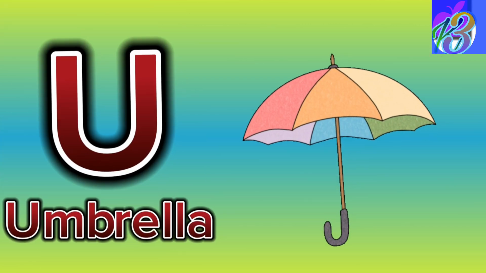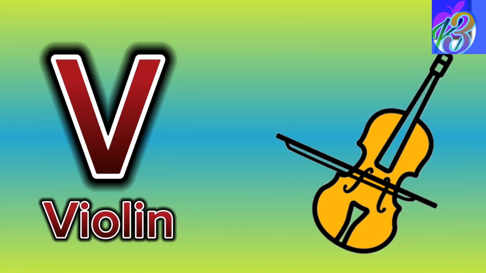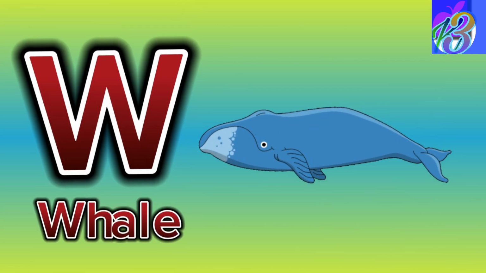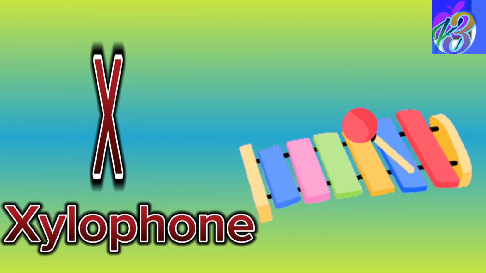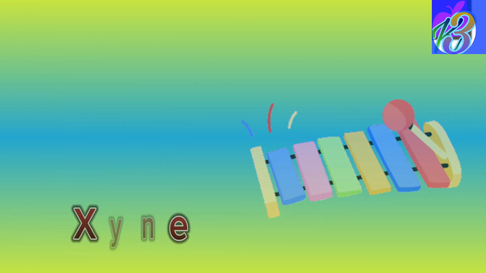U is for umbrella, keeping us dry. V is for violin, with melodies that fly. W is for whale, splashing in the sea. X is for xylophone, with notes of glee.